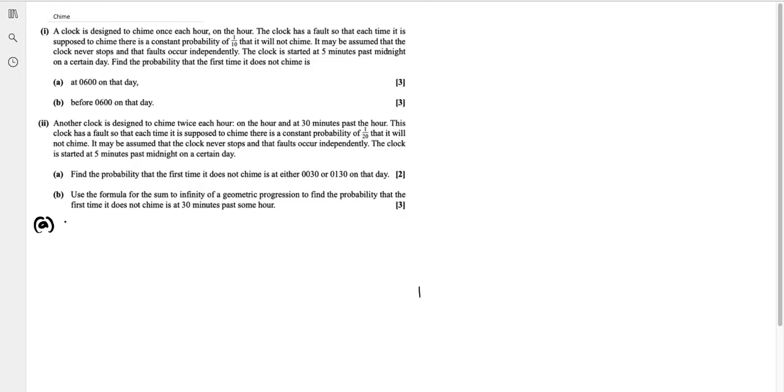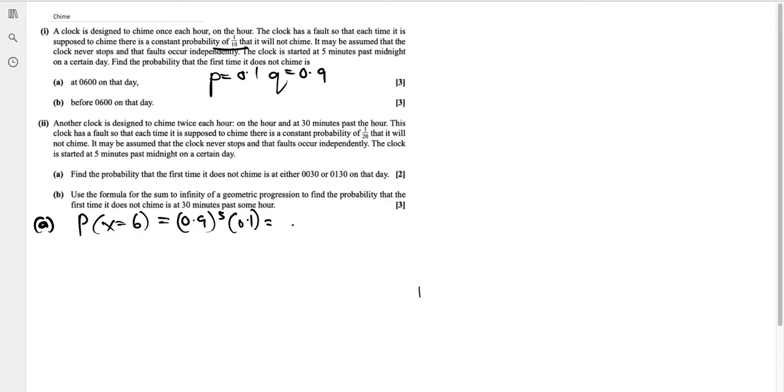So the probability it doesn't chime is 1 over 10. So that is your P, so your P is 0.1, and your Q is 0.9. Bear that in mind. So the first question, when the probability is 6, so in this case, 0.9 to the power of 6 minus 1, which is 5, times 0.1.